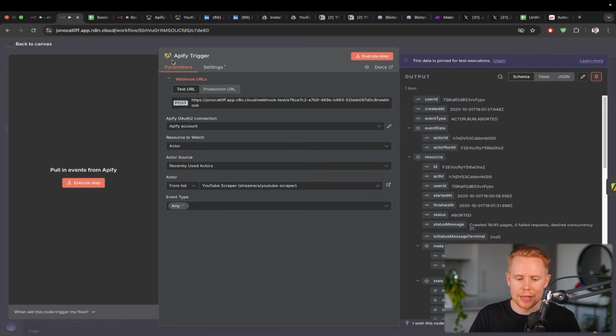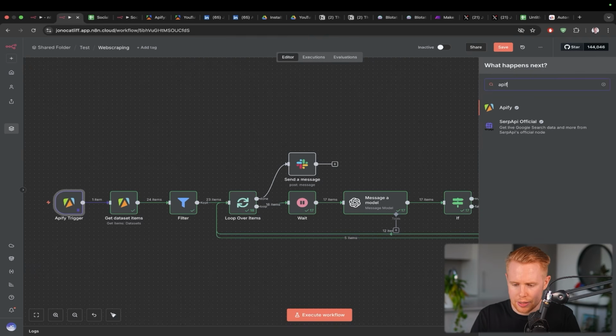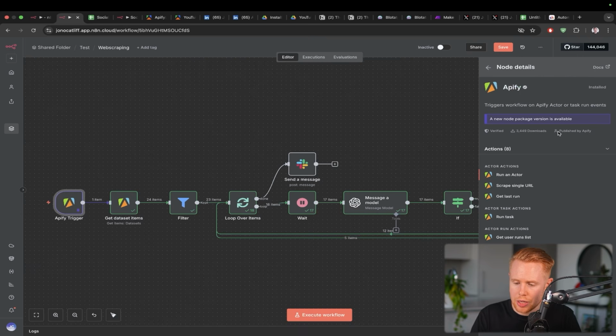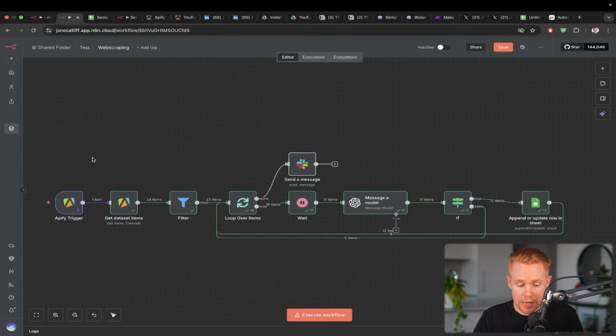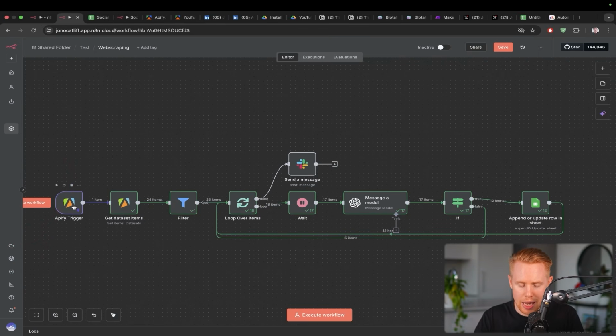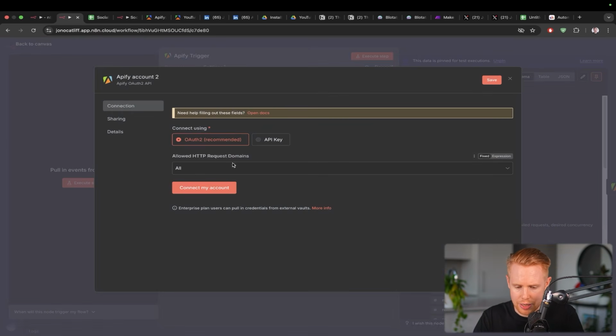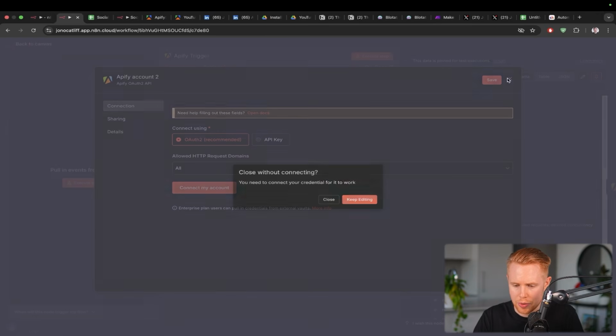Now, just keep in mind that for Apify, and I should have covered this a couple seconds ago, if you guys want to add this in, you need to, first of all, download the package. So inside n8n, you'll notice that this is not developed by the n8n team, it's developed by Apify. So you'll just want to make sure you download this, it's installed, then you'll have access to everything here. Okay, and if you don't see that, you'll need to update your instance of n8n to be able to receive Apify inside n8n and start using it immediately. Cool. And then you can just log in by creating your credential and then connecting to your account and you're good to go. Sweet.